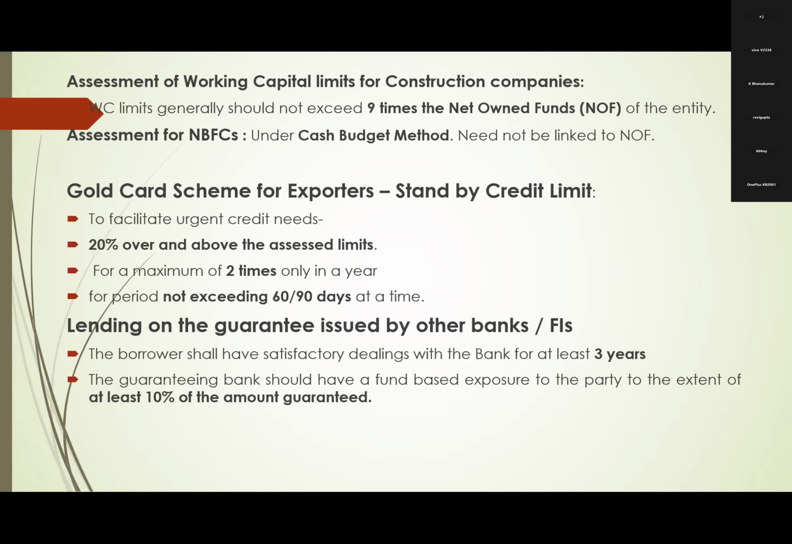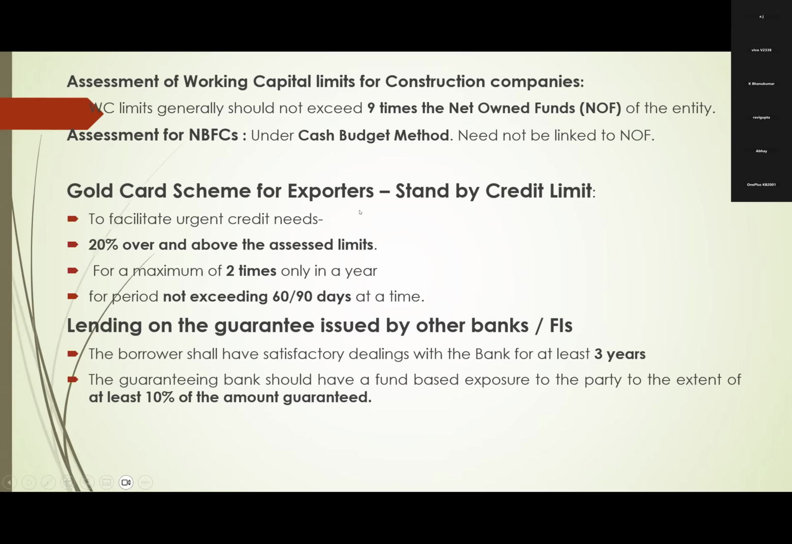Next, for construction companies, the maximum permissible working capital limit generally should not exceed 9 times of net owned funds. And assessment of NBFCs, I told you already, is under the cash budget method.